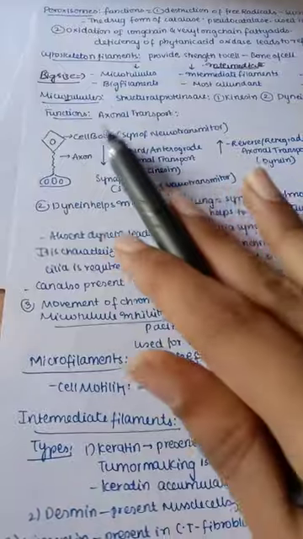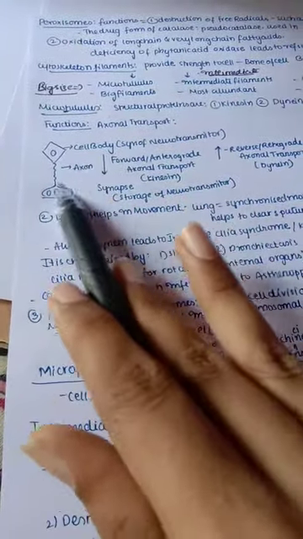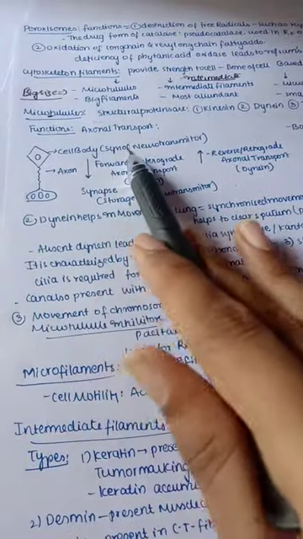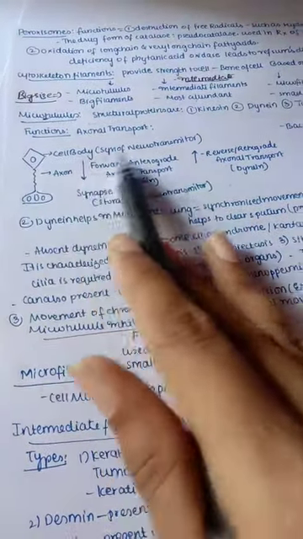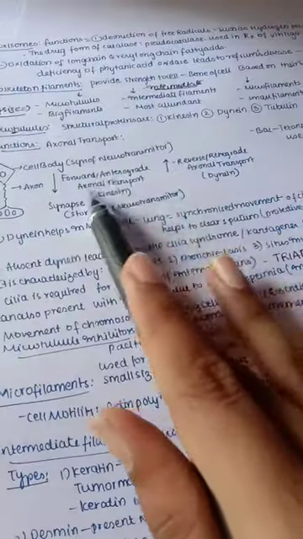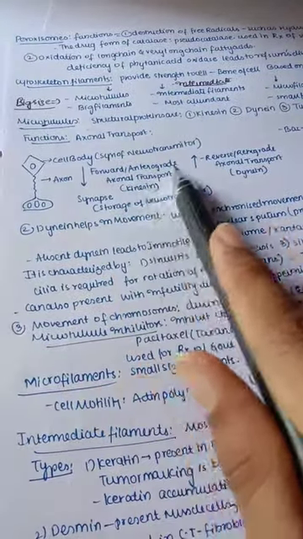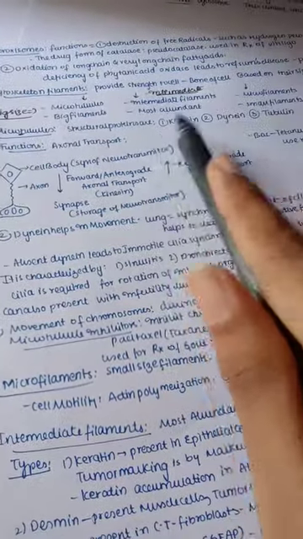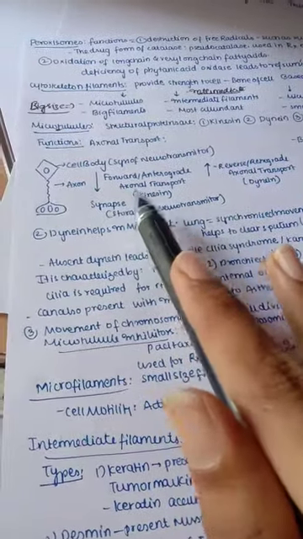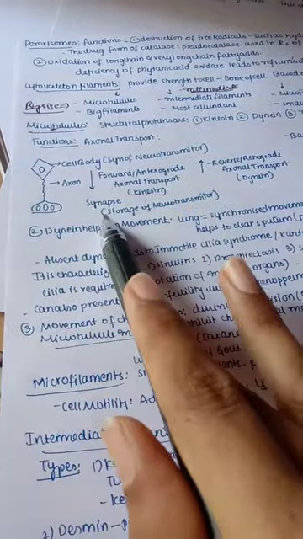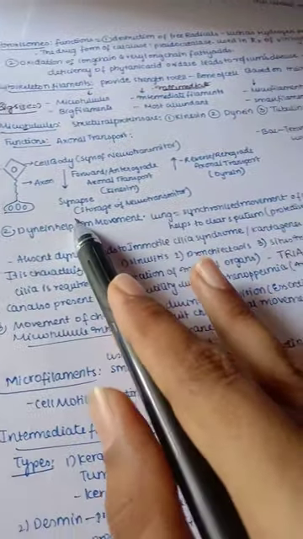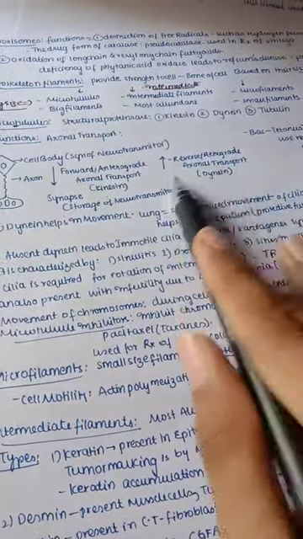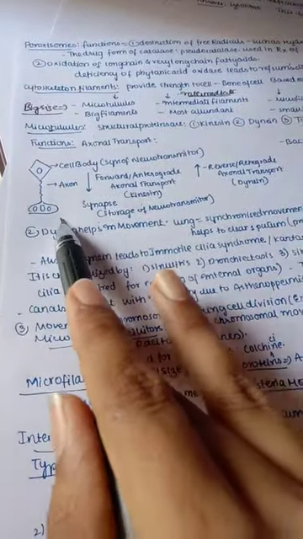The first function is axonal transport. We know a neuron has a cell body, axon, and synaptic end. This is synthesis of neurotransmitters. You can see this is forward or anterograde axonal transport, that is mainly done by our kinesin. Kinesin helps the products move from the cell body to the synapse, for storage of neurotransmitter. And this is the reverse process, reverse or retrograde axonal transport, that is from the synapse end to the cell body, and this is called dynein.